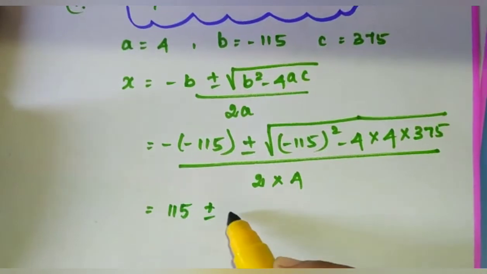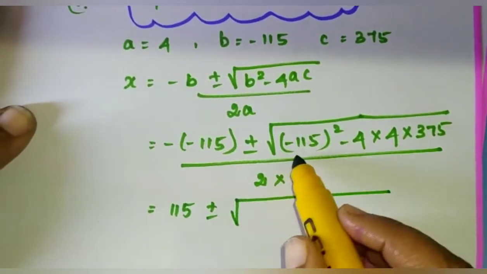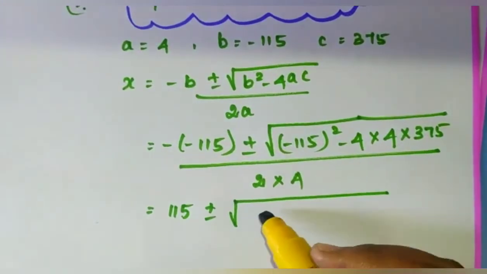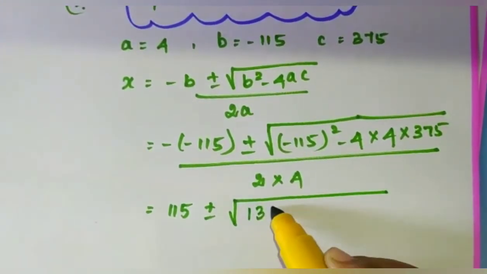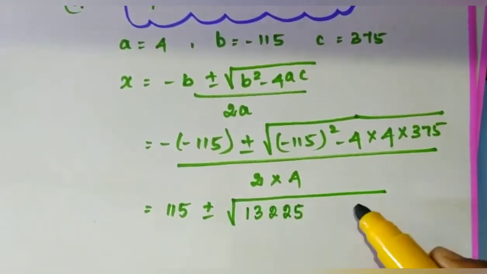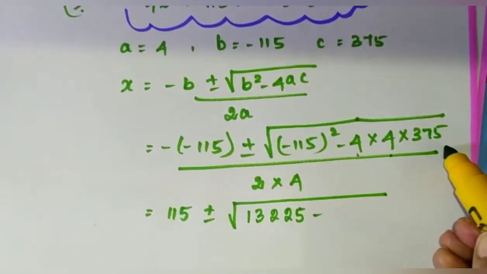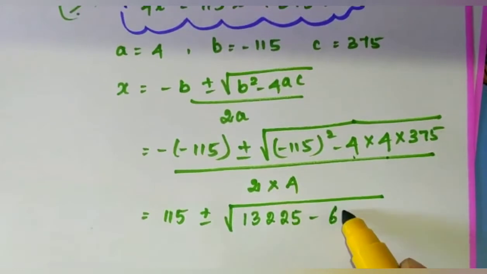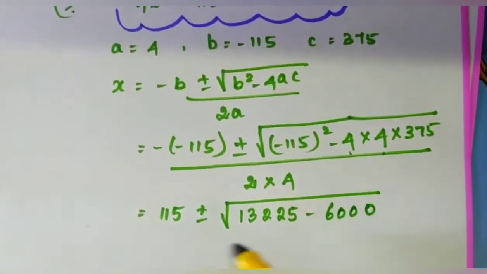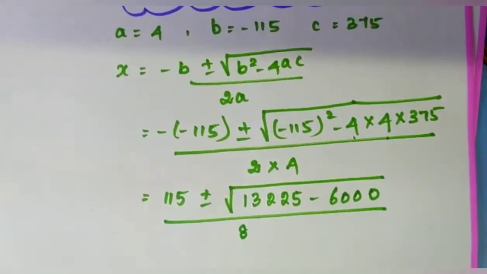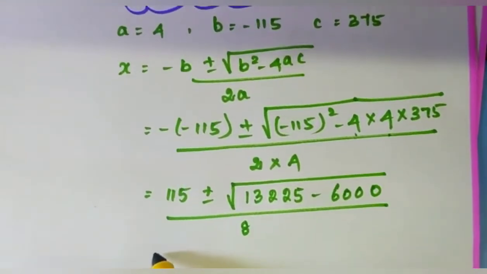115 plus or minus root of, you have to square this one. If you square, you will get 13,225 minus 4 4s are 16. 16 into 375 is 6,000 divided by 2 4s are 8. Clear all of you? Simplify it.